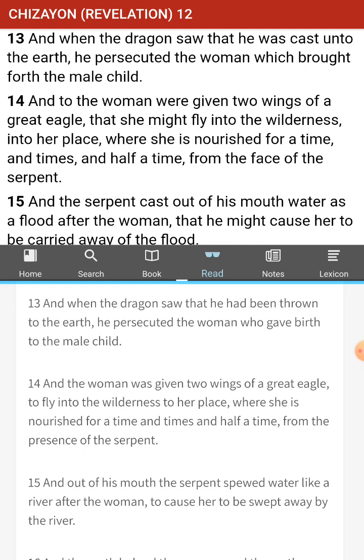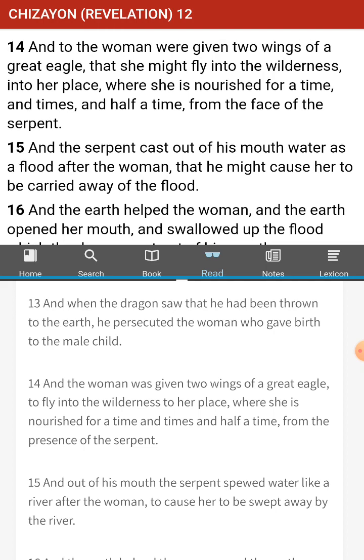Okay, 13. And when the dragon saw that he had been thrown to the earth, he persecuted the woman who gave birth to the male child. Okay, again, are we simply in metaphors? Because here we go back to something that if this was in the future, what are we talking about here? Is he able to persecute the mother of our Messiah, or are we talking about something else? Because if this was Miriam, was she persecuted to this degree? You know, it almost sounds like a Hagar that was shipped off into the bushes. And anyone have anything? I don't know.